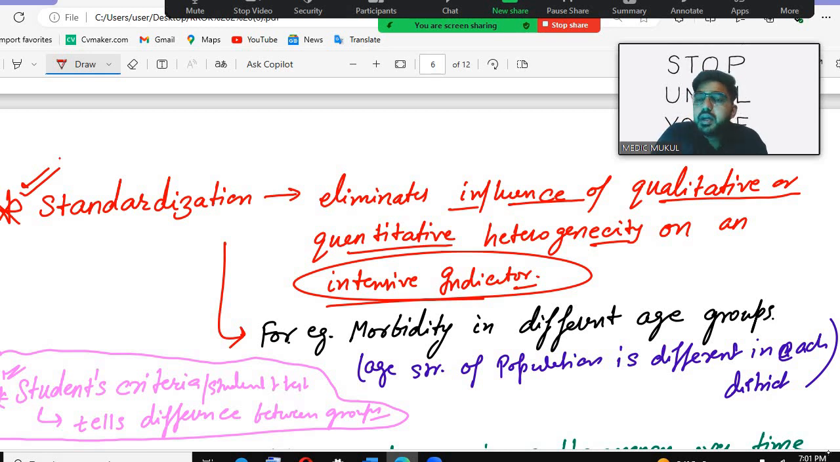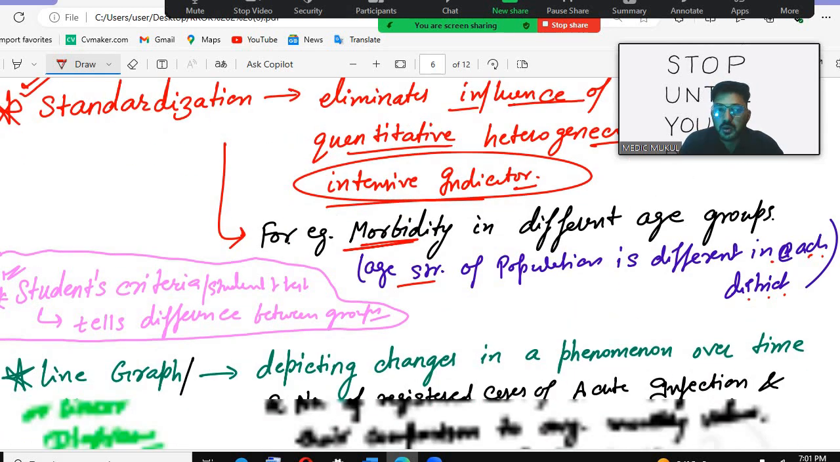For example, morbidity in different age groups, where the question mentions the age structure of the population is different in each district. The age structure differs in each district, that is the quantitative data. Now the age structure of the population is telling the qualitative data. So that is why we have to eliminate the influence of the qualitative or quantitative heterogeneity on the intensive indicator, where the intensive indicator is the morbidity, that we have to figure out or eliminate.